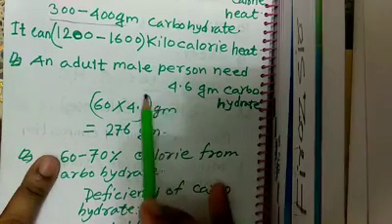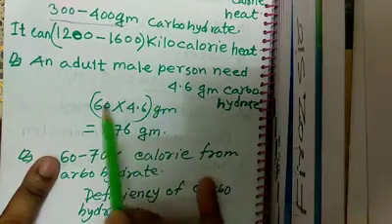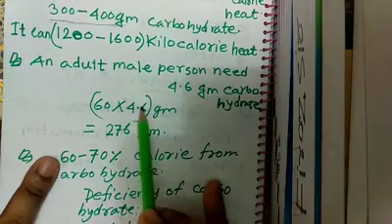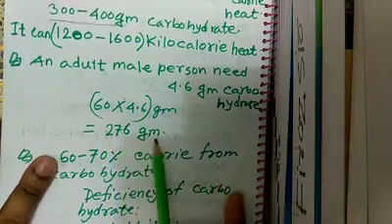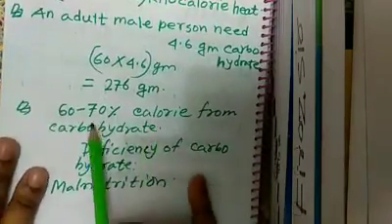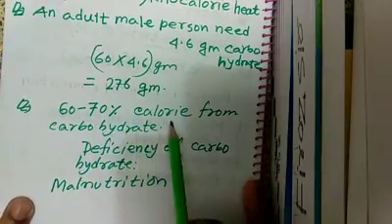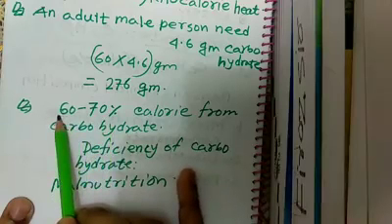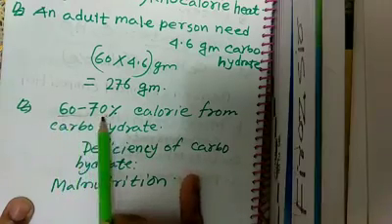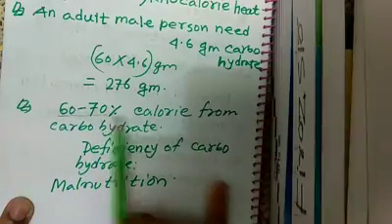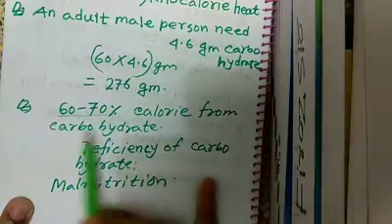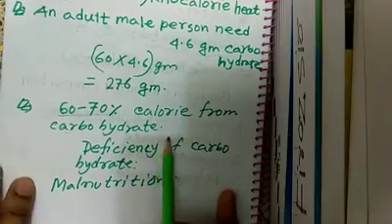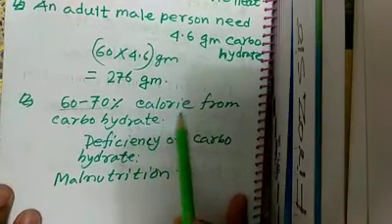Of the total energy required for our body, 60 to 70% calorie we get from carbohydrate. So carbohydrate is very important for our body.